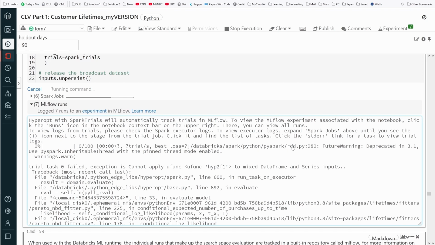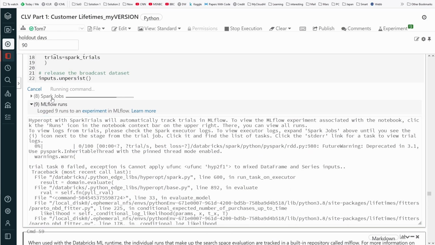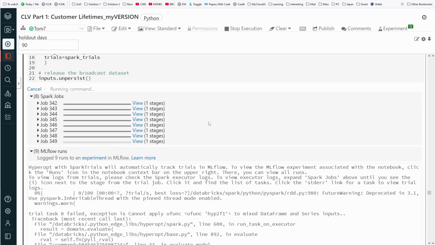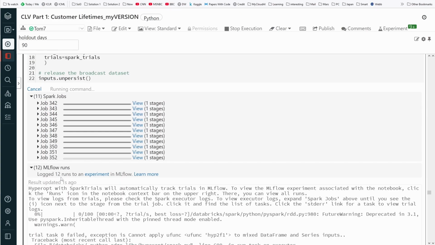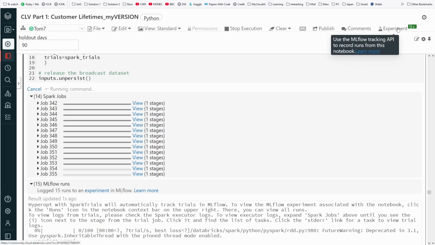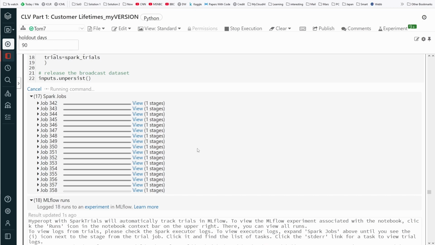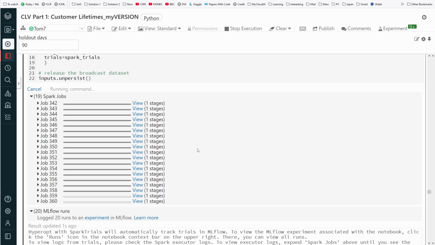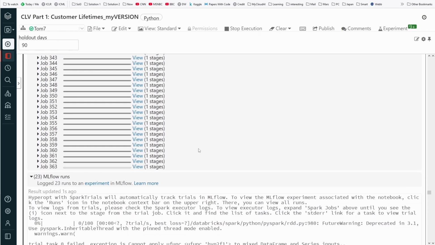0%. Spark jobs. Oh, wow, MLFlow runs. 12 runs to an experiment you can have here. If you want the details of the experiment, you just click here to get your data. But I just want to run through the whole process one single time with you, and then you can make a deep dive into each cell and optimize or adapt it to your specific problems.